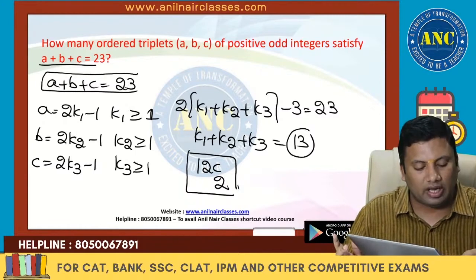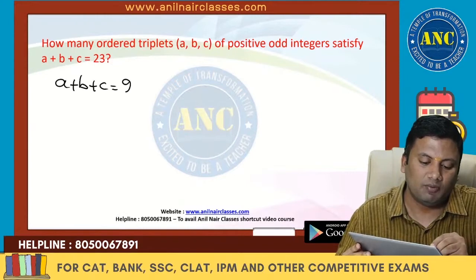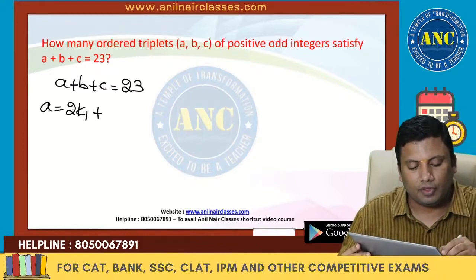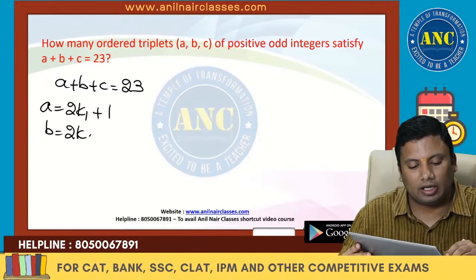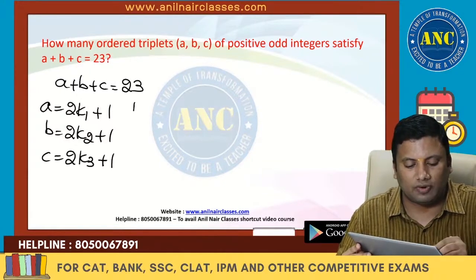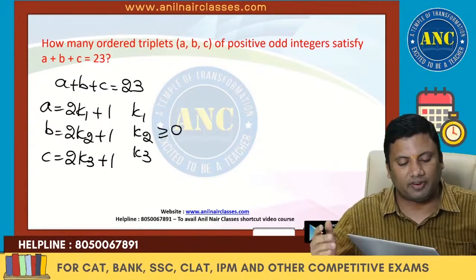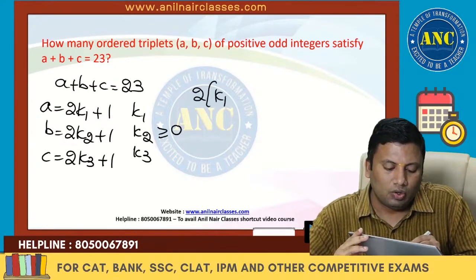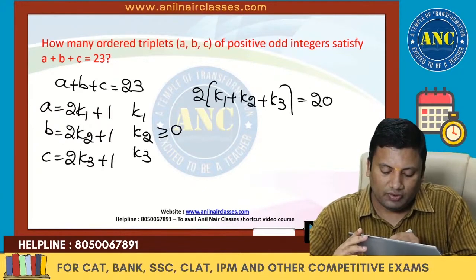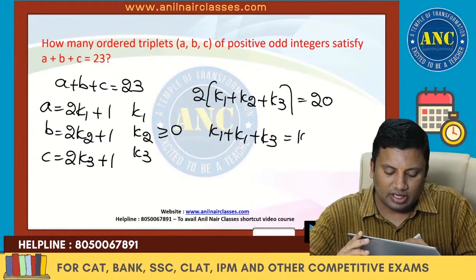What if it is 2k1 plus 1? That also, the answer will not change. A plus B plus C is 23. A is 2k1 plus 1, B is 2k2 plus 1, C is 2k3 plus 1. Variables k1, k2, k3 are starting from 0. So this is 2 into (k1 plus k2 plus k3) plus 3, which equals 23. It is 20, so k1 plus k2 plus k3 is nothing but 10.